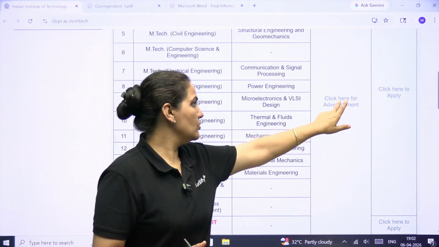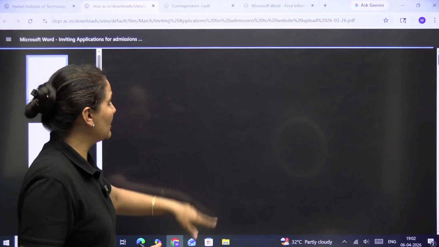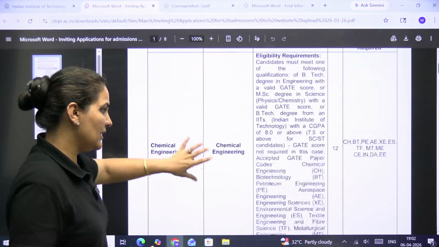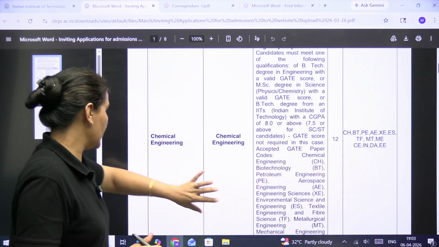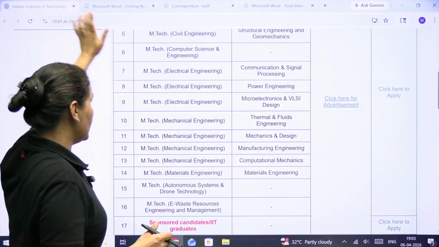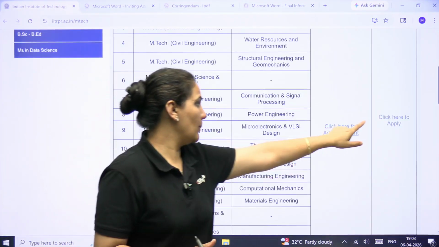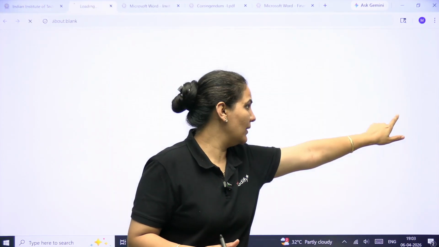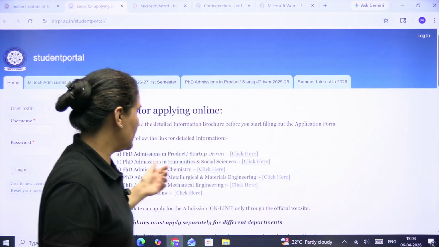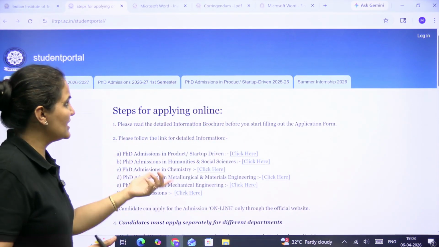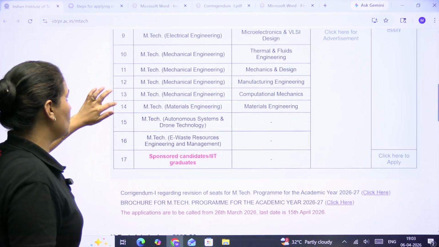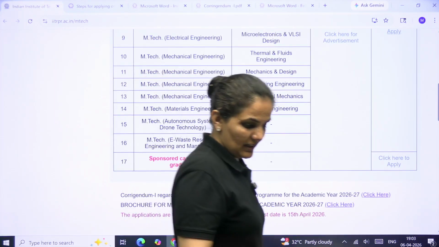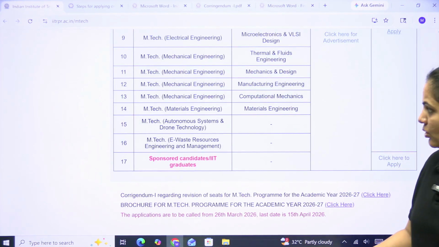You need to click here for the advertisement. The advertisement will open, where they mention all the details: what GATE score is required, what GATE paper code is required, everything is mentioned here. And if you want to apply, you need to click here to apply, and it will automatically redirect you to the form, where you need to follow the steps and go for the application. You can go for mechanical engineering, materials engineering, like this, dear students.